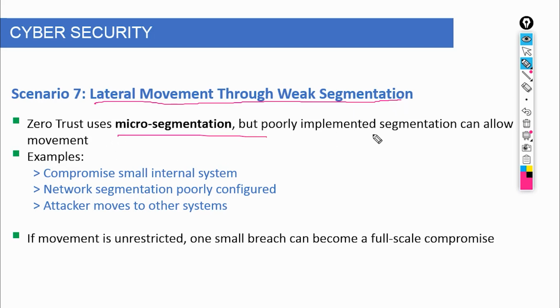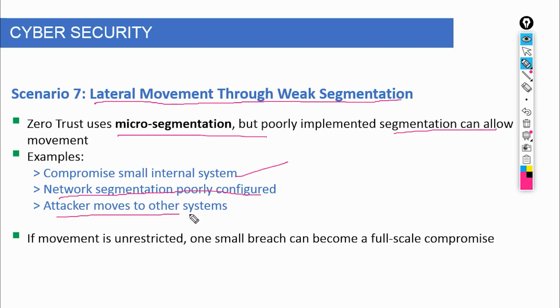This is exactly what made incidents like the breach of Target so severe. Attackers initially gained access through a third-party vendor account. But because internal segmentation was weak, they moved across systems until they reached sensitive payment data. That's lateral movement, from one system to another, from one privilege level to a higher one, quietly expanding access without triggering alarms. Now here's where weak zero trust fails.